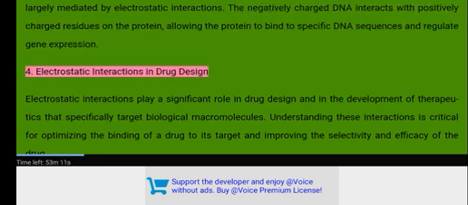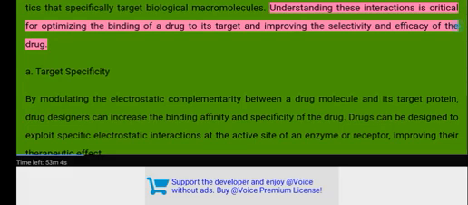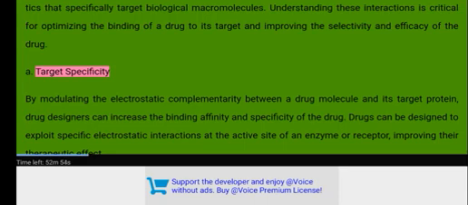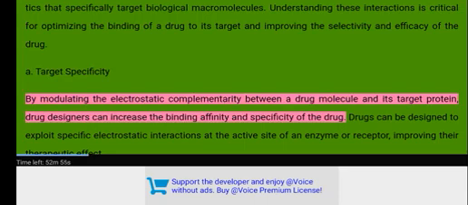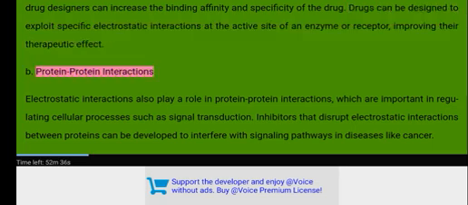4. Electrostatic interactions in drug design. Electrostatic interactions play a significant role in drug design and in the development of therapeutics that specifically target biological macromolecules. Understanding these interactions is critical for optimizing the binding of a drug to its target and improving the selectivity and efficacy of the drug. A. Target specificity. By modulating the electrostatic complementarity between a drug molecule and its target protein, drug designers can increase the binding affinity and specificity of the drug. Drugs can be designed to exploit specific electrostatic interactions at the active site of an enzyme or receptor, improving their therapeutic effect.